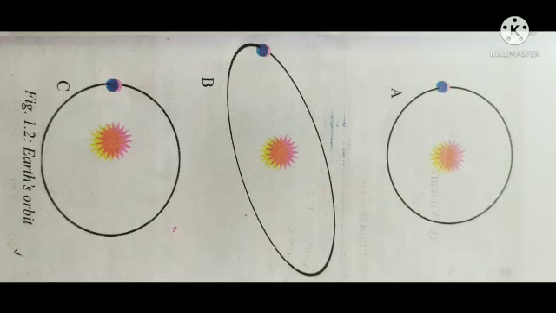This travel causes the seasons like winter and summer. Okay children, Earth takes about 24 hours to rotate around its own axis. It moves from west to east. Note down, children: if a globe is facing you, it rotates from your left to the right side. You can see the western portion moves towards the east.